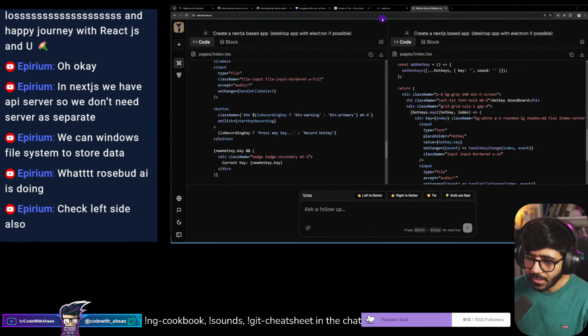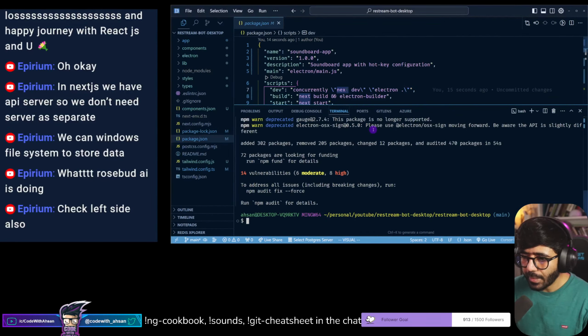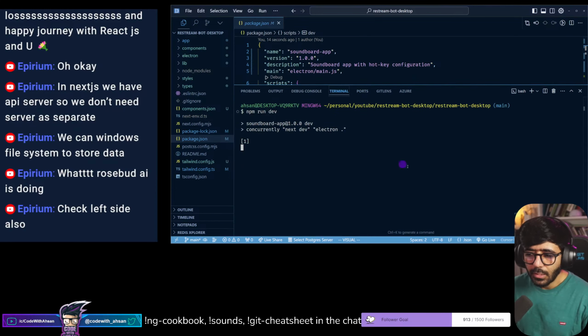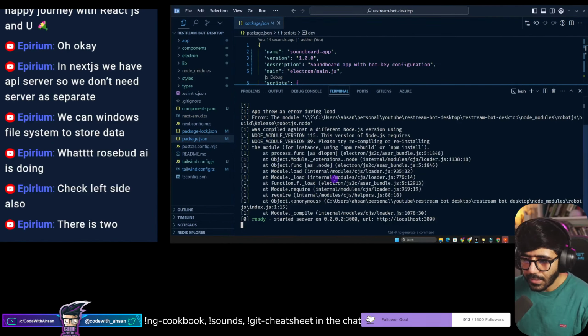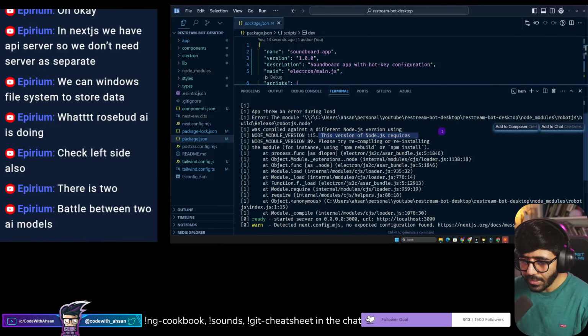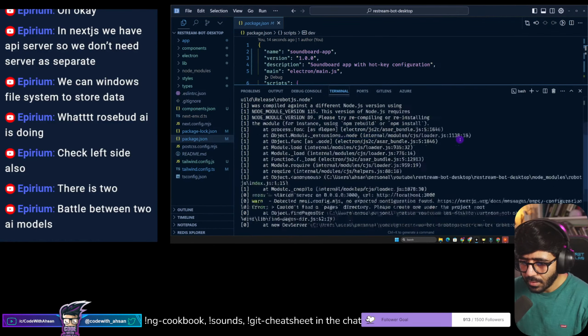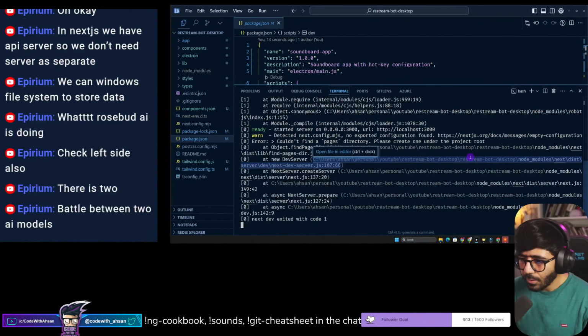Okay, we'll see. Let's focus on one thing at a time. So if I go back to this guy right here, I should be able to run npm run dev, and this should show us the app. So I want to see what v0 did for us. Here it says there was an error loading, it was compiled against a different Node.js version, using this version of Node.js requires this, or run npm rebuild. Okay, I can do that. That's fine. Could not find a pages directory. Please create one under the project root.